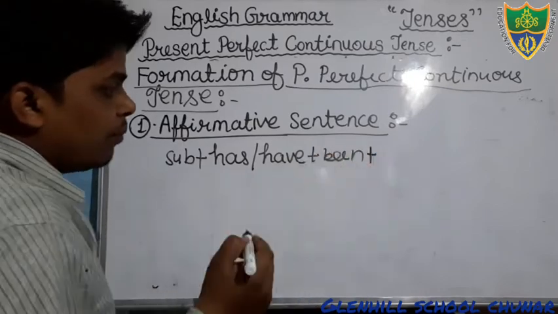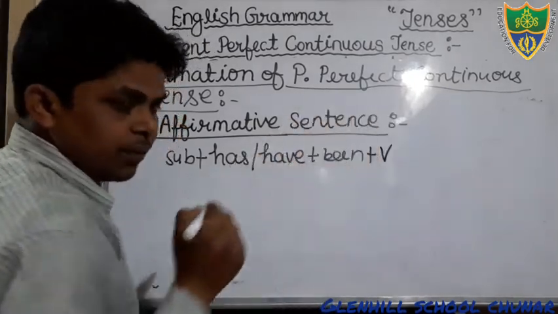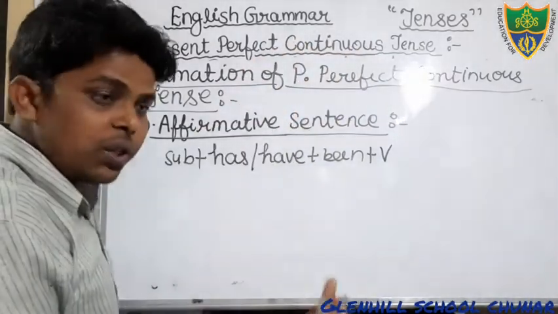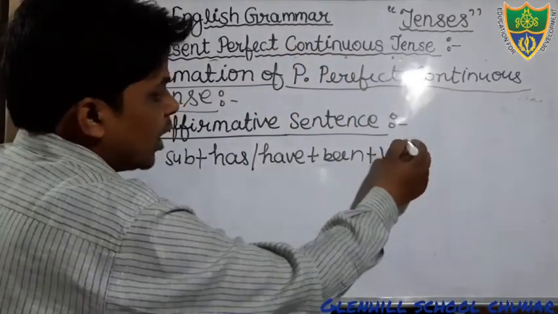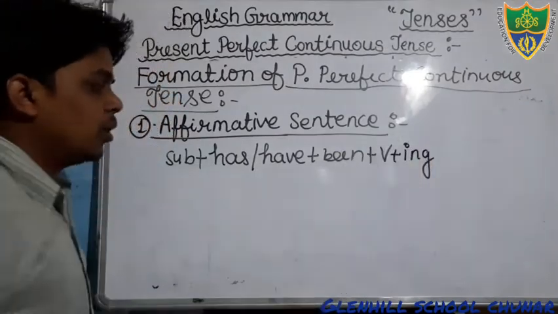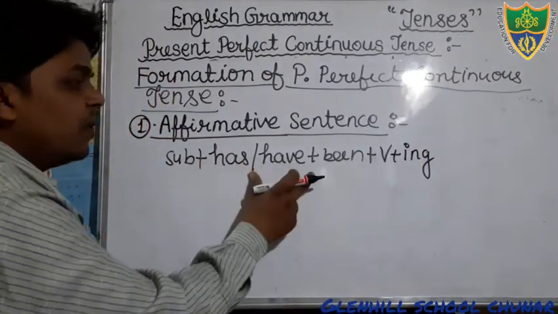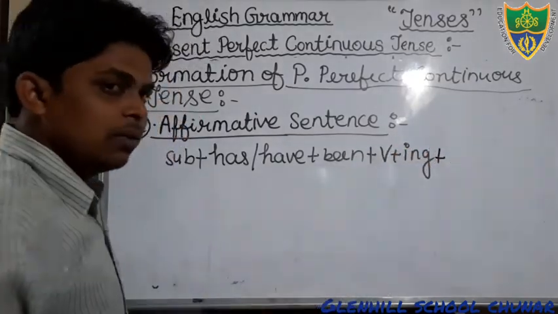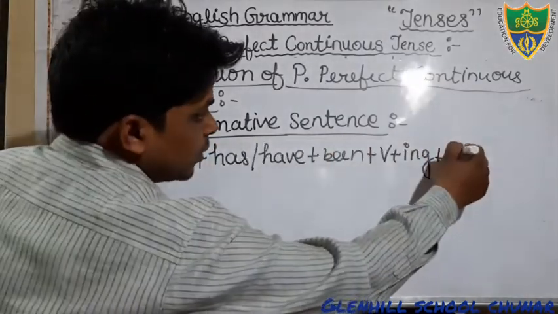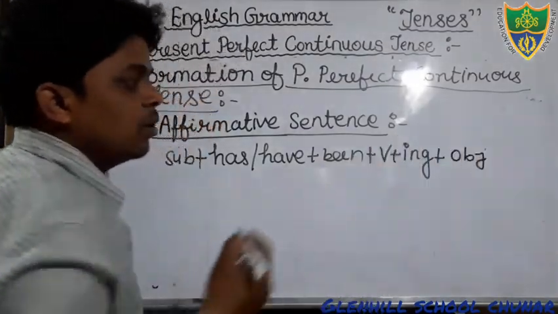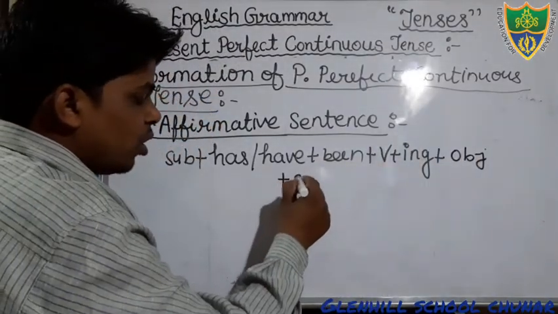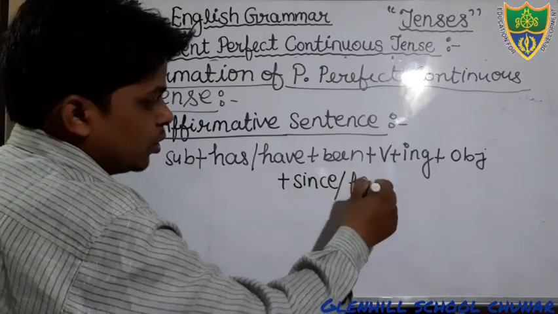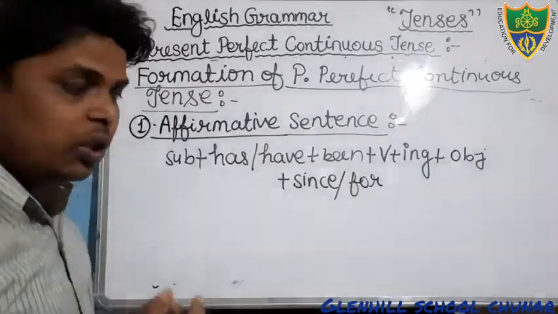Then after you will use the verb. And the verb is continuous, the work is in process, so we will add ing to the verb. Subject, helping verb, in the verb we will add ing, then after object. Then after since or for. Just see here, students, we will also use these two words to denote the time.